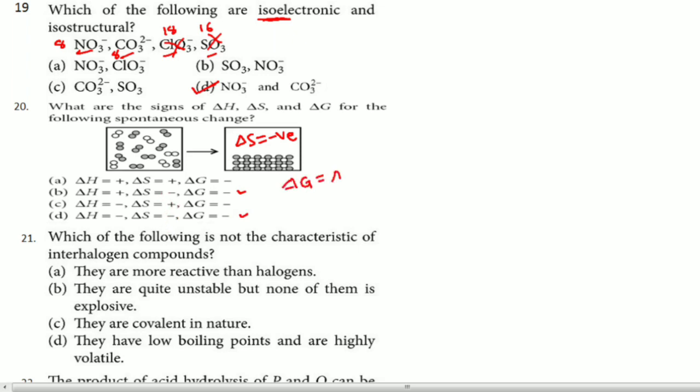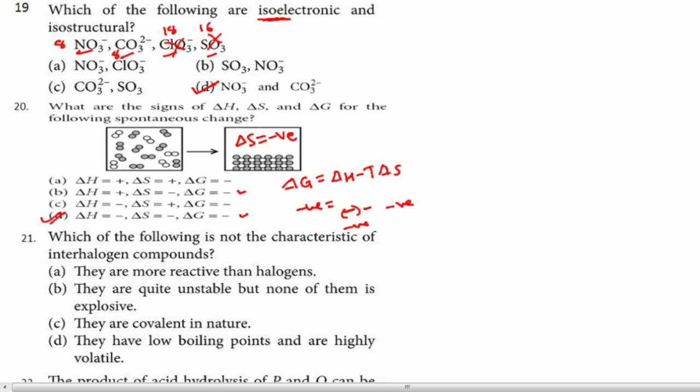Out of two, which is the correct answer, you have to say. When I use the formula delta G equals delta H minus T delta S, definitely I can say delta G is negative in both the cases. No problem at all. But delta H positive or negative, which should be the correct answer to get delta G negative? Remember, they are not talking about temperature. But delta S is negative already. Definitely delta H also should be negative. Then negative of negative is positive, and negative of positive will give the answer negative, whatever the temperature may be. Because of that reason, the answer for this question is D.